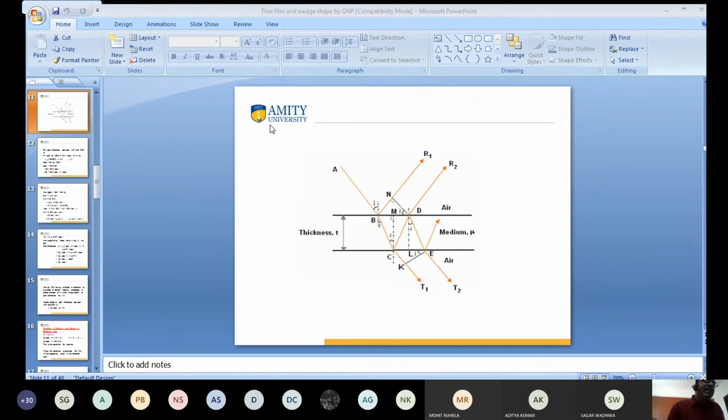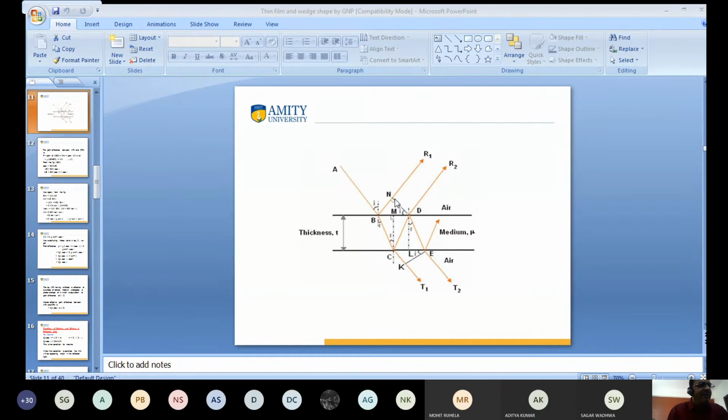Again, this is light incident here at point P. This is the angle of incidence, and again, this is the angle of refraction. We draw a perpendicular at point C, here point M. This angle is R. Again, I extend this one.